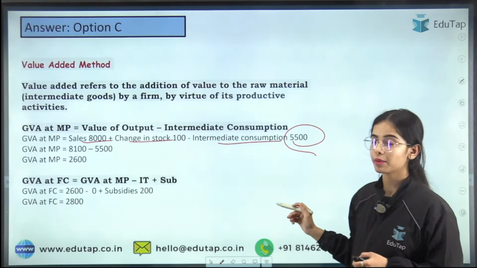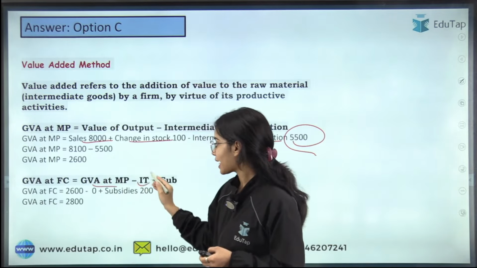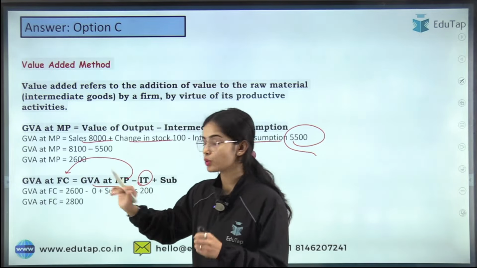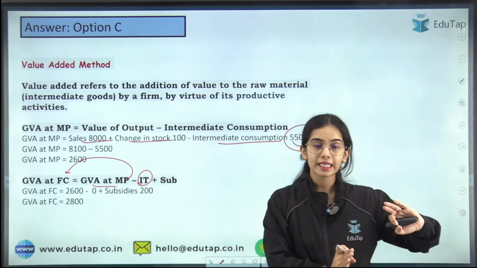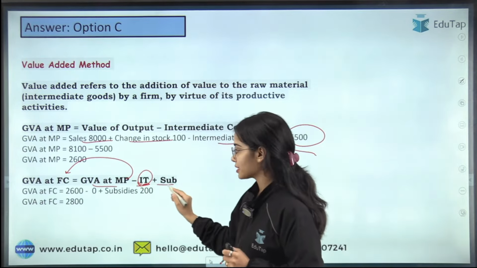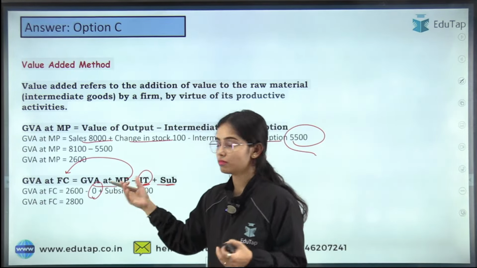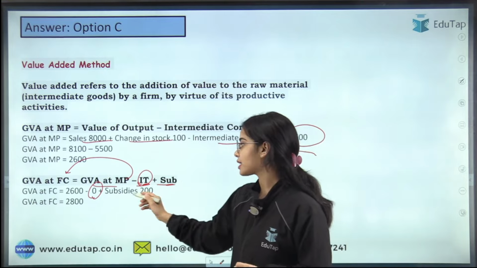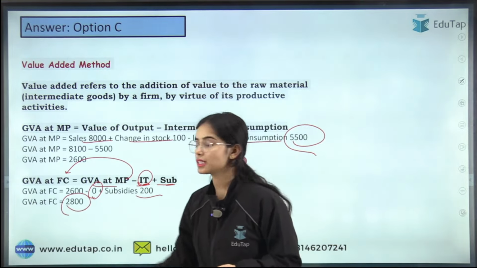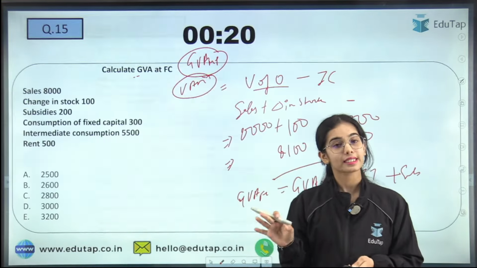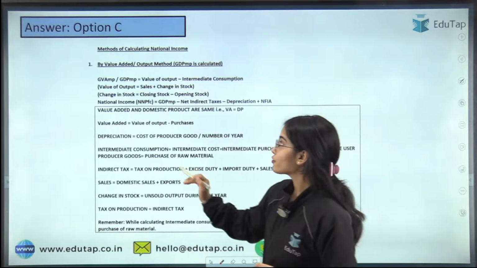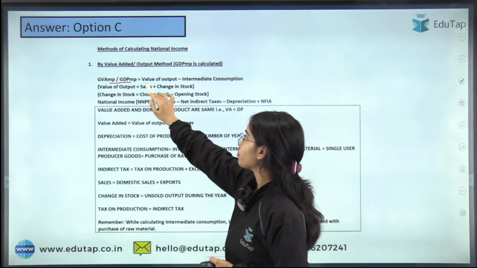So from the GVA at MP, you have to deduct the indirect taxes because from the market you have to go to the factory. So you have to deduct the indirect taxes, okay, and add the subsidies. So indirect taxes are not given. They are considered 0. The subsidies are 200. So if you add the subsidies, the answer is 2,800. Is it clear now?